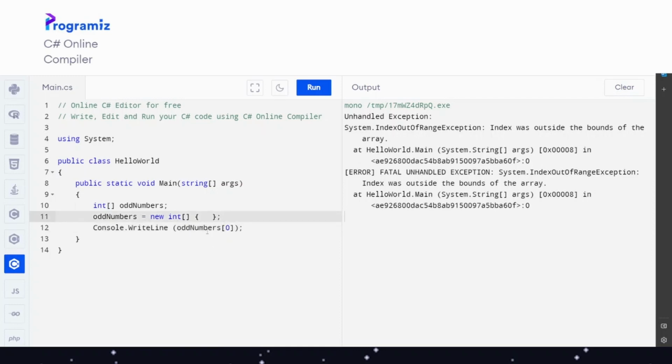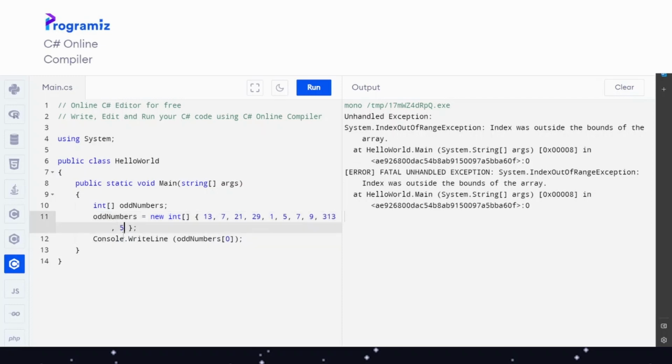We need to create them at first. As we have an int, and we say it's oddNumbers, we can say 13, 7, 21, 29, 1, 5, 7 again, 9, and 313.